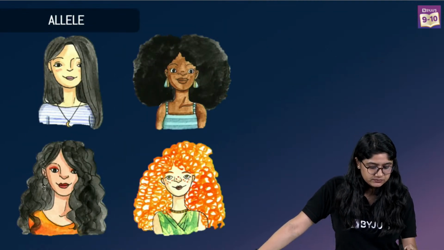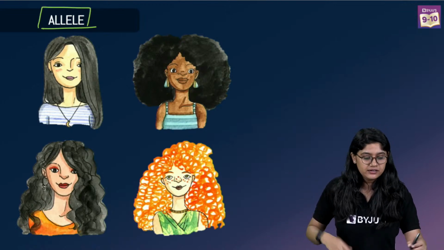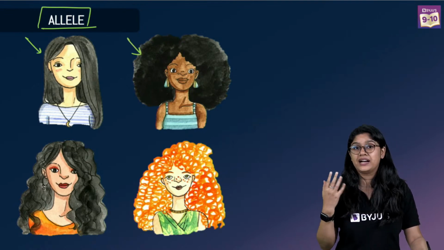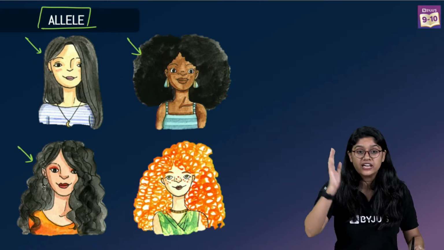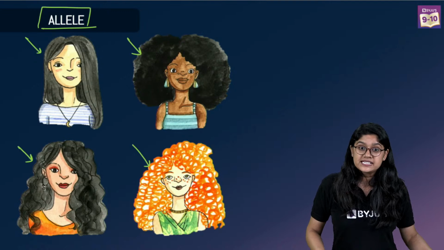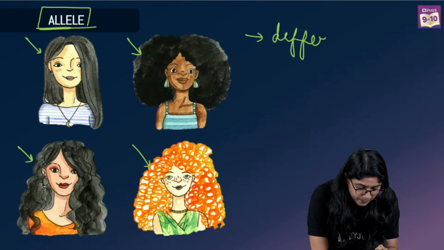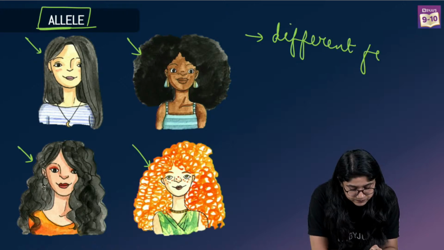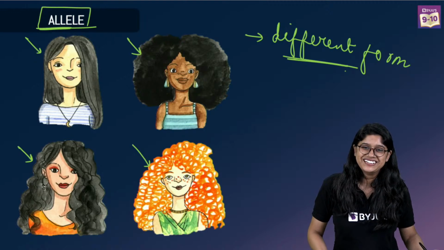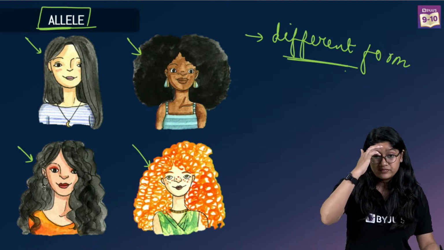चलो allele के बारे में यहाँ पे देखो. Can you see allele? Now allele can be of different types. See, this girl has straight hair. This girl has very curly hair in black color. This girl has wavy hair. And over here we have a girl with orange and curly hair. See? So alleles are the different forms. Clear?